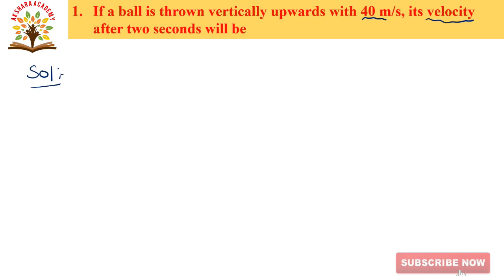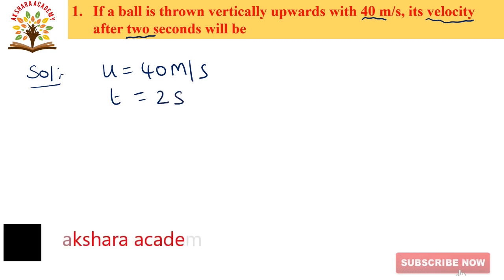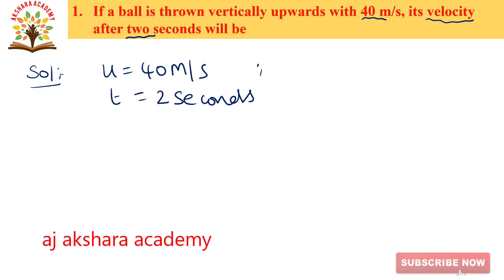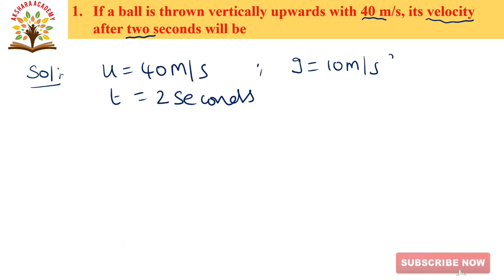U is equals to 40 meters per second. They given U is equals to 40 meters per second and T is equals to 2 seconds. And acceleration due to gravity, g is equals to 10 meters per second square. And you have to find out velocity after 2 seconds. So, V is equal to question mark.